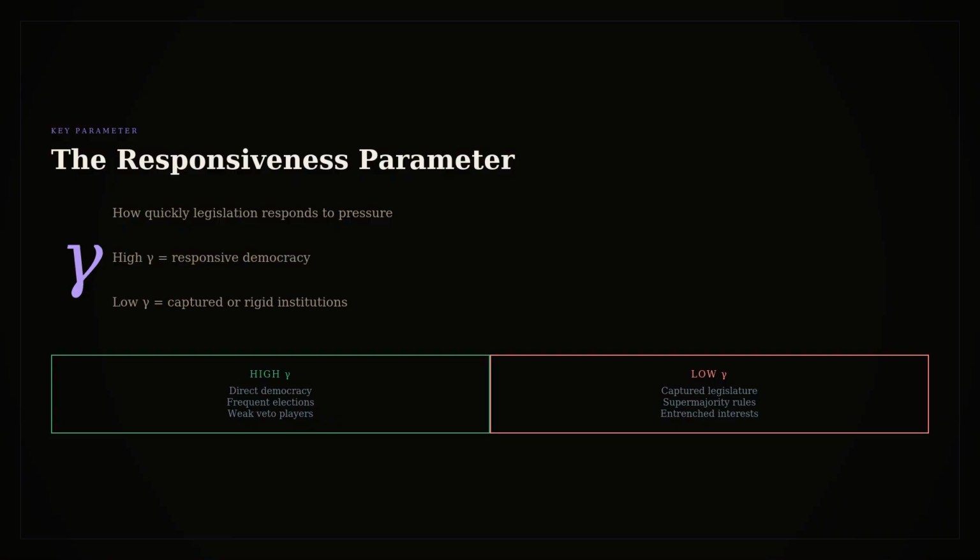High gamma means the legislative system responds quickly to pressure. Democratic systems with competitive elections, free press, and accountable institutions tend to have high gamma. Low gamma means the system responds slowly or not at all. Authoritarian systems, captured institutions, or sclerotic bureaucracies have low gamma.